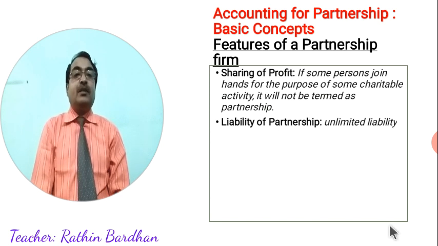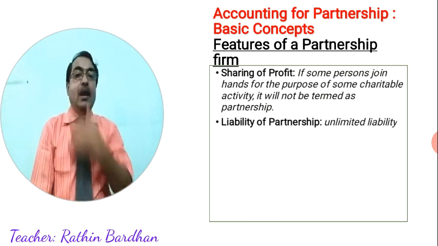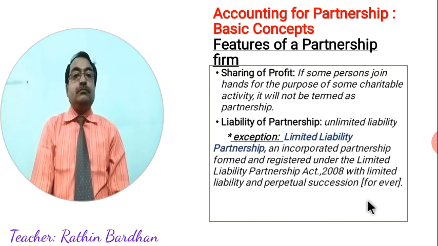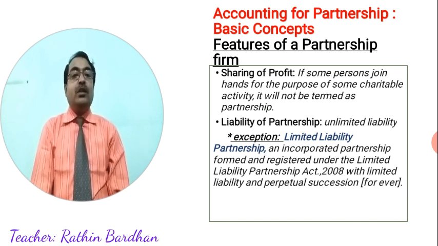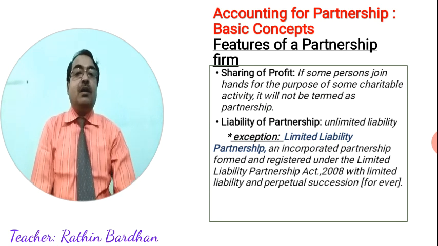Liability of partners. Unlike companies, all the partners' liability will be unlimited. But in case of the Limited Liability Partnership Act 2008, there is an exception. In a limited liability partnership, the partners' liability will be limited, and there will be perpetual succession. That is different. That is not the partnership we are concerned with here. We are explaining the Partnership Act 1932, and this new act, the 2008 Act, called the Limited Liability Partnership Act, is completely different from the Partnership Act 1932.